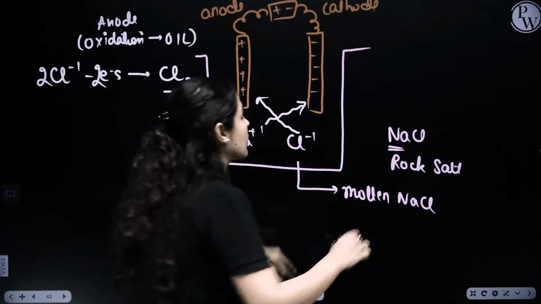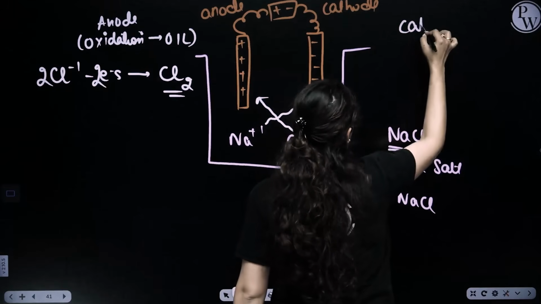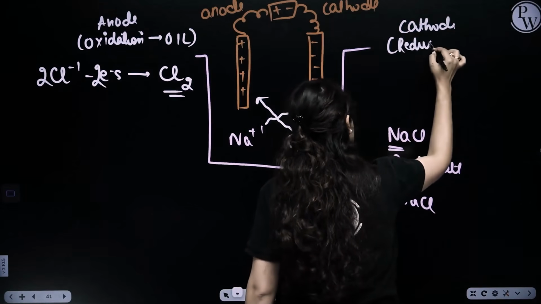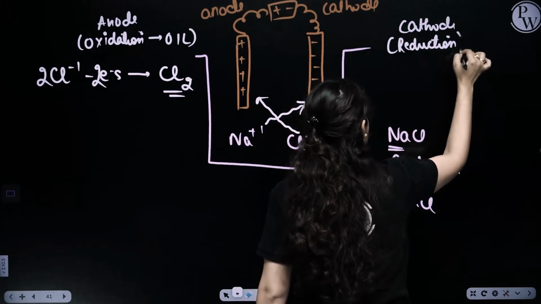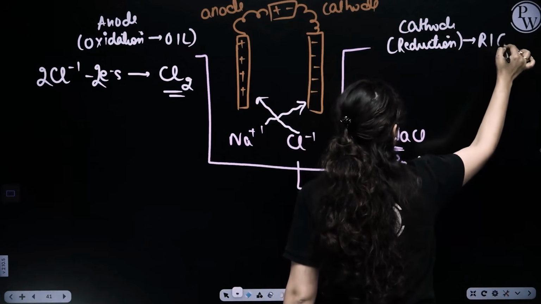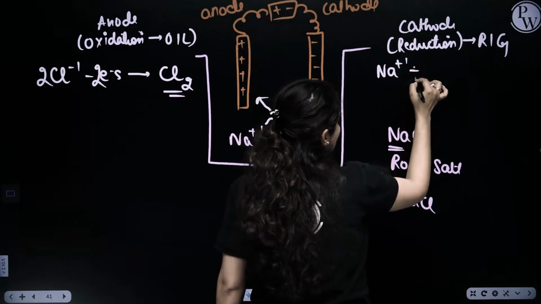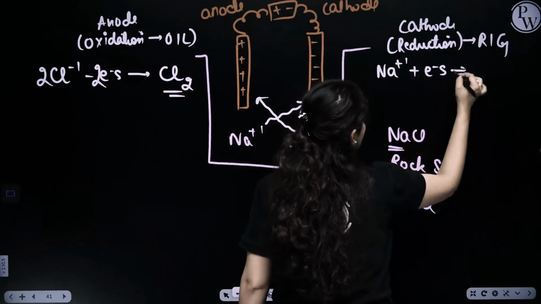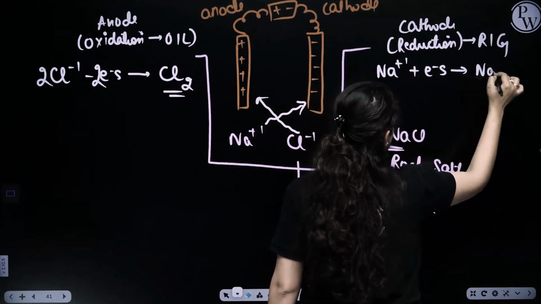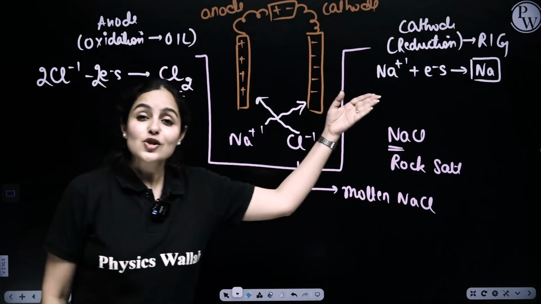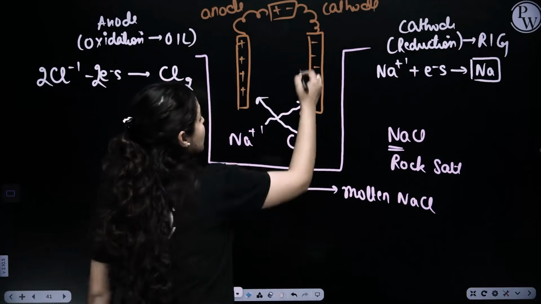But at the same time, if I talk about the cathode, at the cathode, reduction takes place. Reduction is RIG, reduction is gain of electrons. Sodium ions move towards the cathode, gain electrons and form sodium metal. Guys, this is what we are trying to do. We are extracting metal and sodium is now extracted.